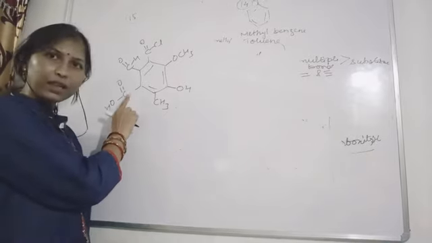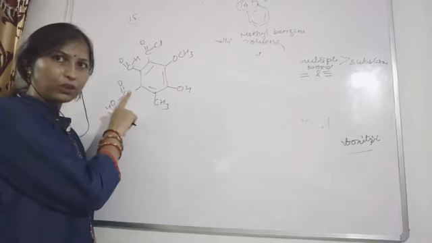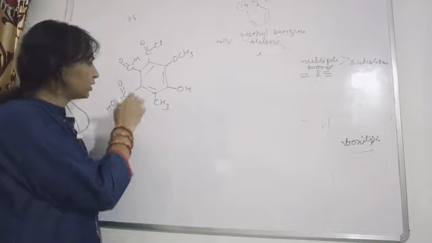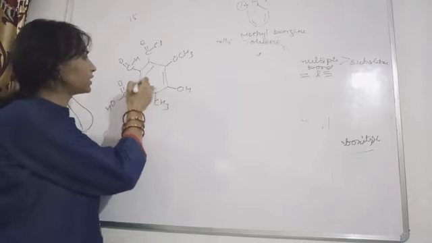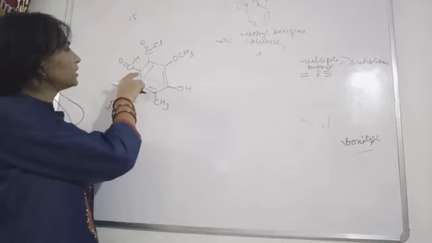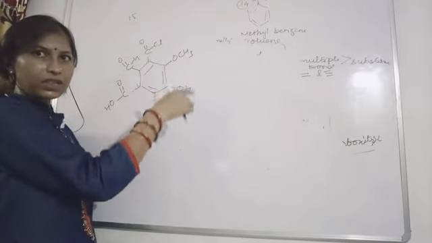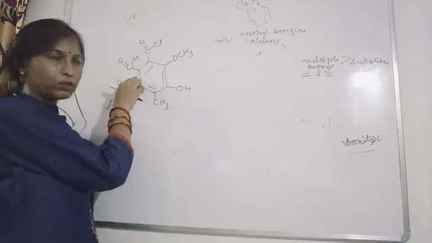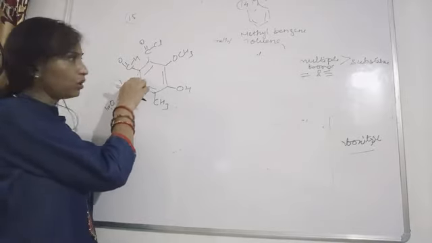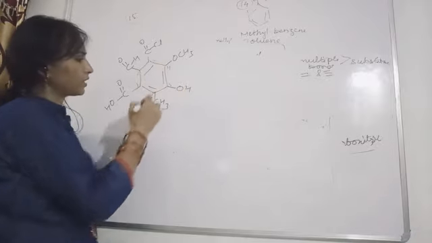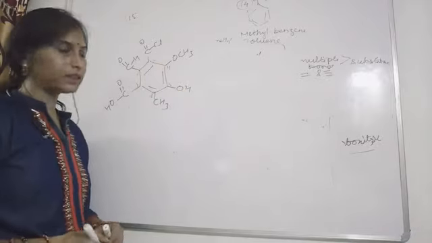See here, the carboxylic group is present. We all know that carboxylic groups have the highest priority. So the numbering will start from this place, 1. Okay, now this is CH3, this is CHO. So in which direction will the numbering go? Number 2 will be given to this carbon possessing this CHO. Then this 3, 4, 5 and 6. Okay, so numbering is done like this.